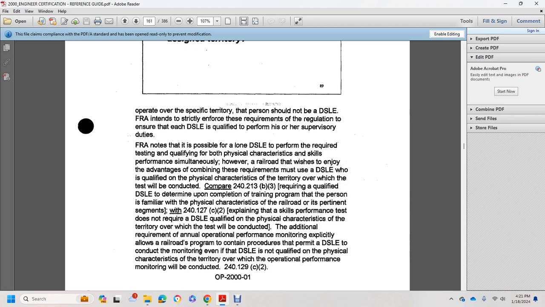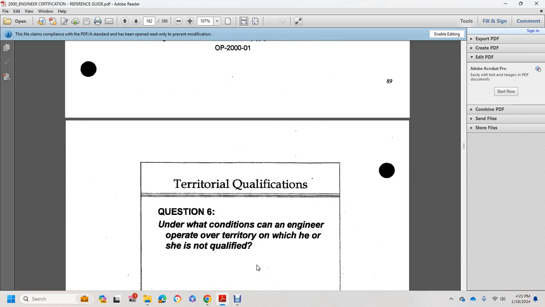240.127(c), explaining the skill performance, does not require a designated supervisor of locomotive engineers qualified on the physical characteristics of the territory over which the test will be conducted. The additional requirement of annual operational performance monitoring is explicit: all railroad programs must contain procedures to permit the designated supervisor of locomotive engineers to conduct the monitoring in every event, even if the designated supervisor is not qualified on the physical characteristics of the territory, over which the operational performance monitoring is conducted within 240.129(c)(2).